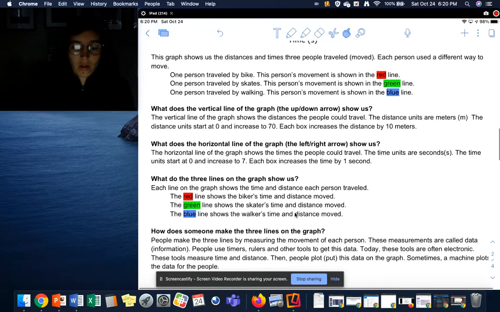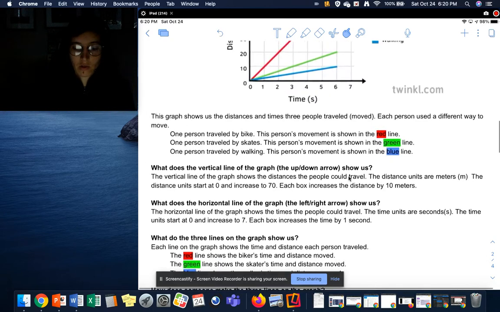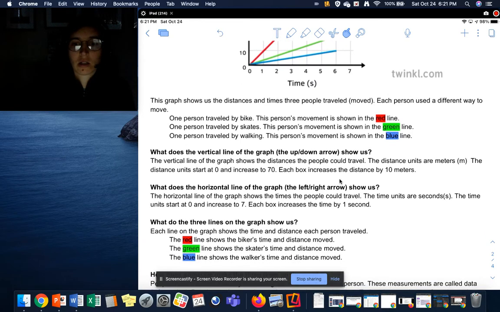What do the 3 lines on the graph show us? Each line on the graph shows the time and distance each person traveled. So our red line shows the biker's time and distance. The green line shows the skater's time and distance moved. And the blue line shows the walker's time and distance moved.